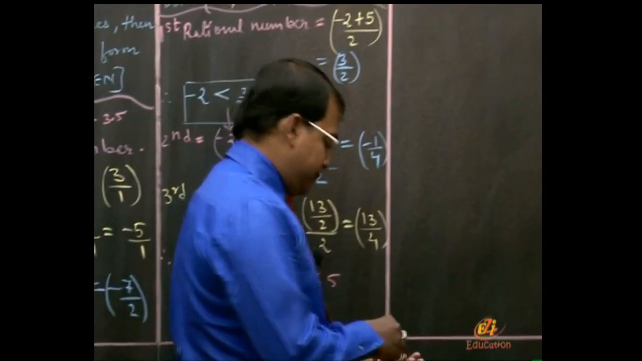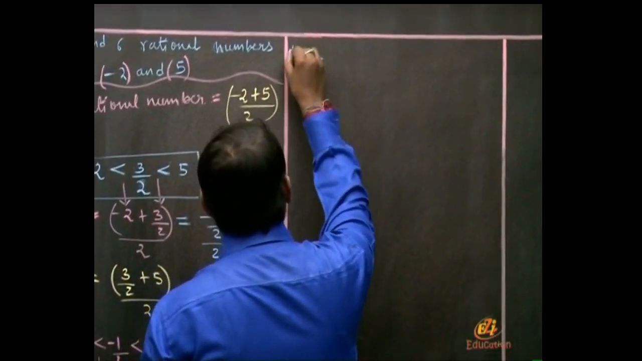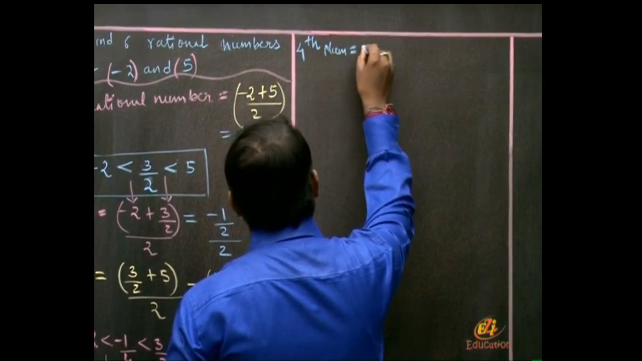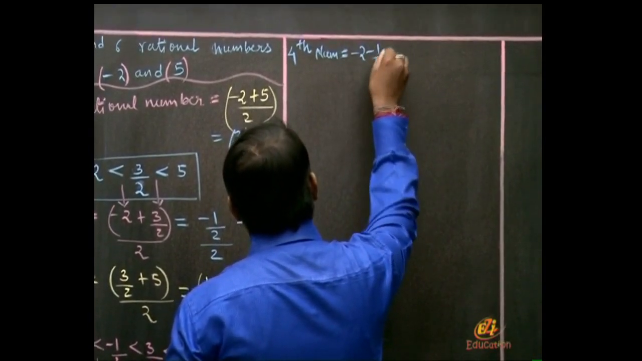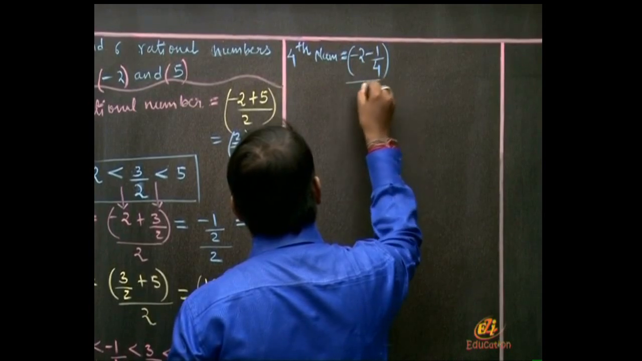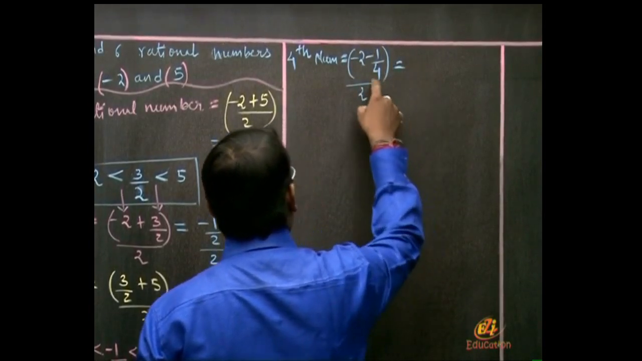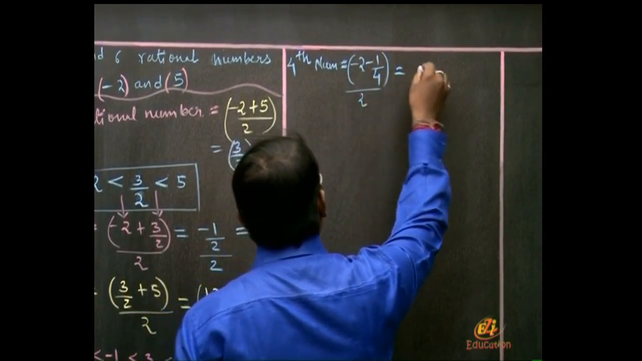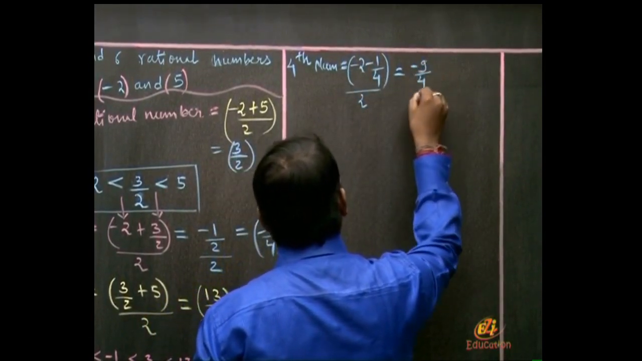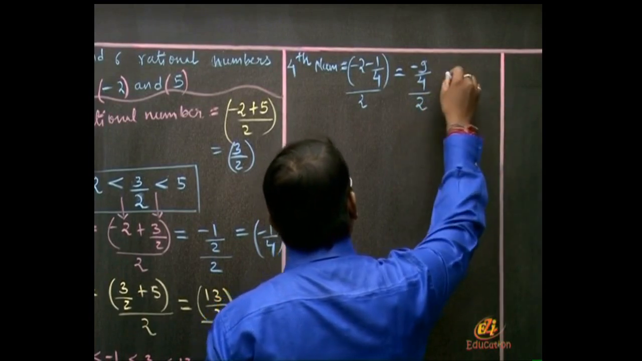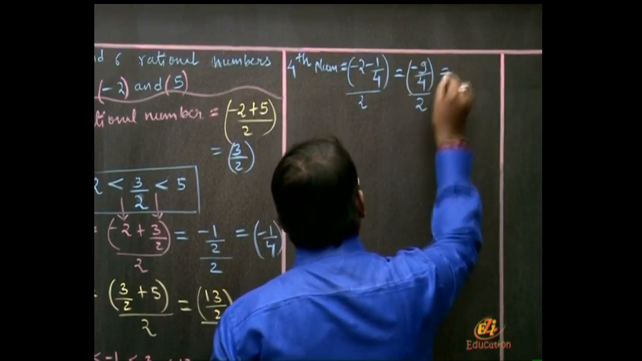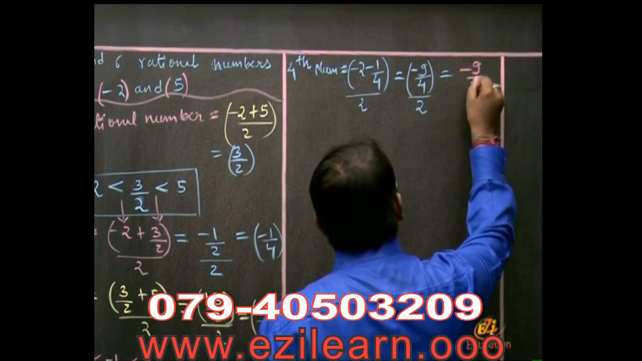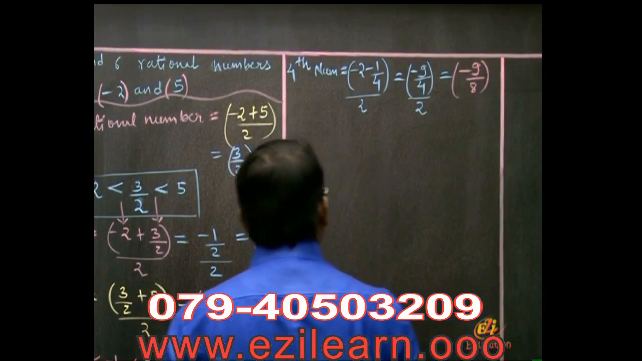Fourth rational number. -2 -1/4 divided by 2. Now just check out, 4 into -2 is -8. -8 -1 is -9/4 upon 2. The 2 goes there. The answer is -9/8. So we have obtained the fourth rational number.